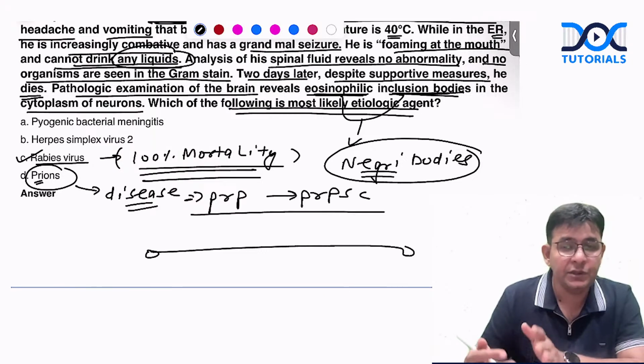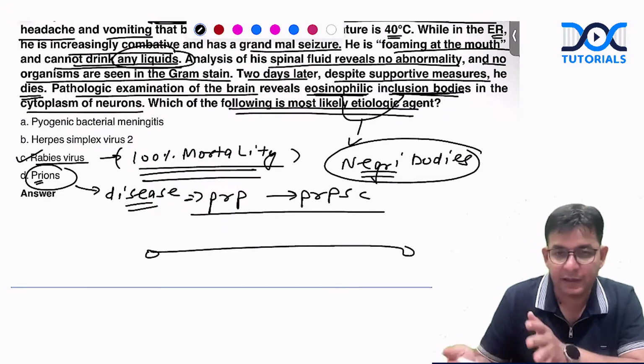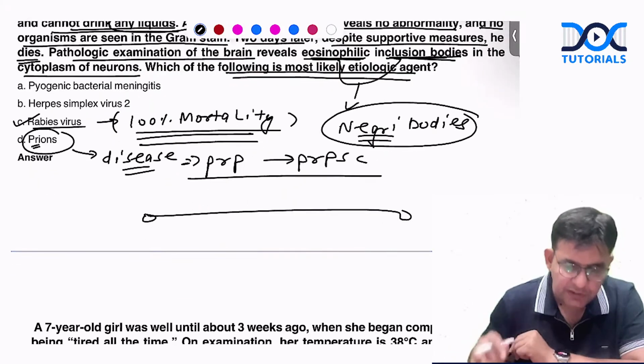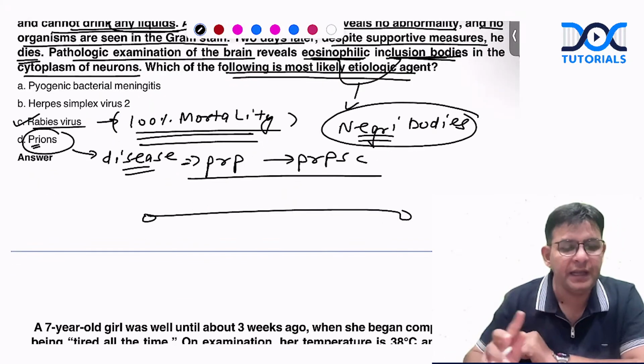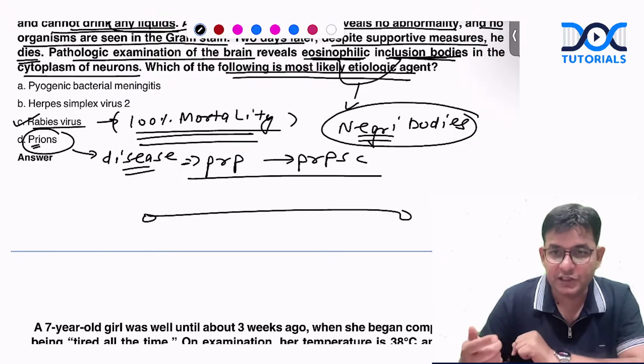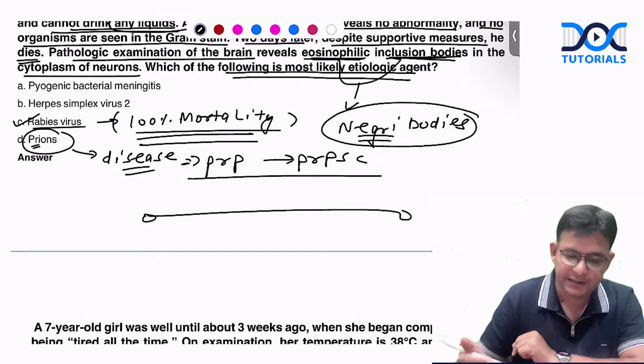They are the most resistant form on earth. They are denatured or killed at 135 degrees for 1 hour in an autoclave, or you put them into sodium hypochlorite. NaOH solution can also be used to denature them. This is regarding the prions. They do not have DNA or RNA; they are proteinaceous substances, and the major fault is PrP changed to PrPSc.